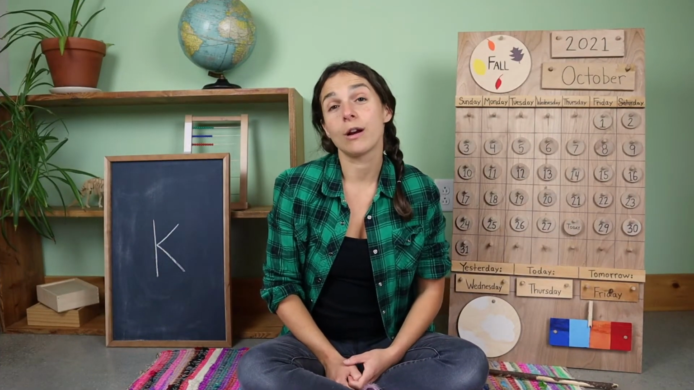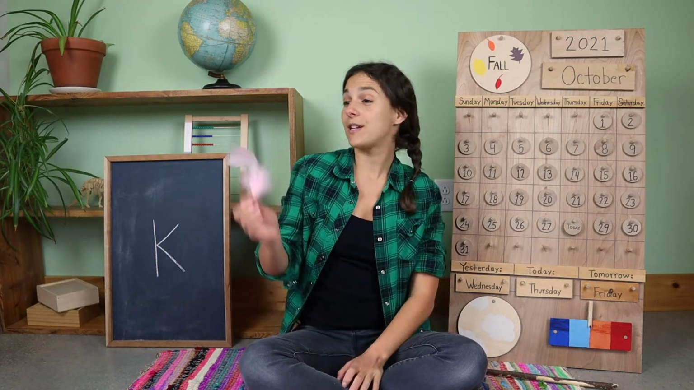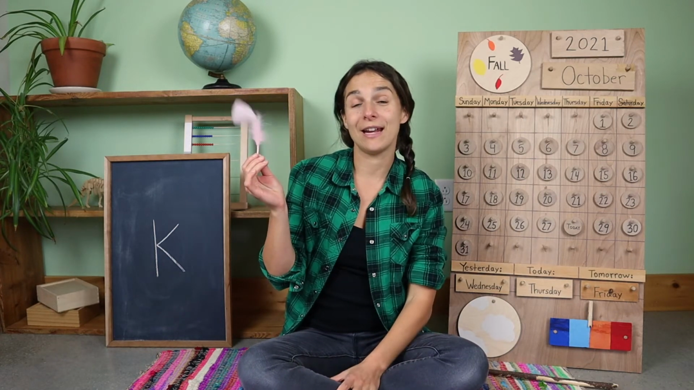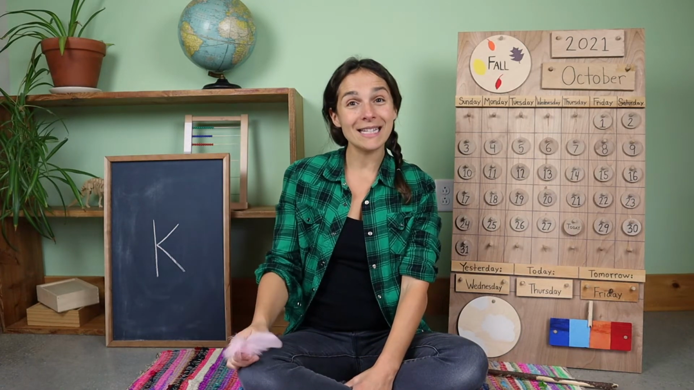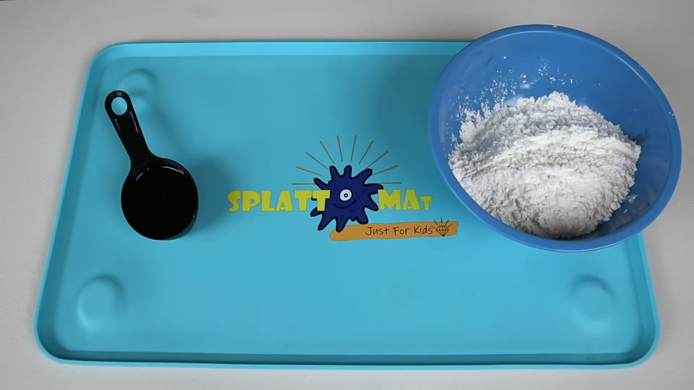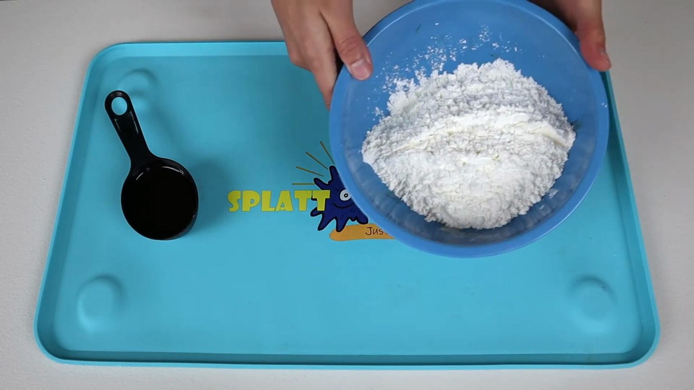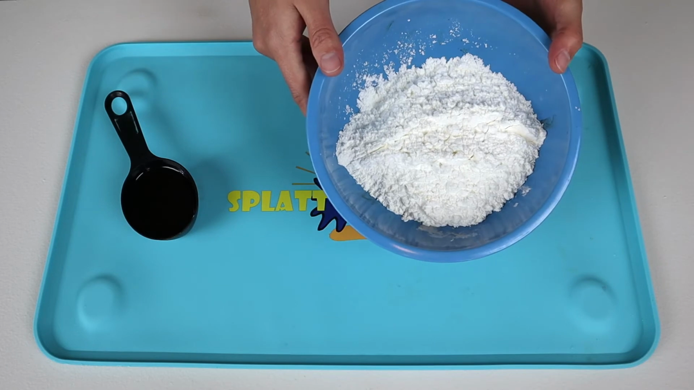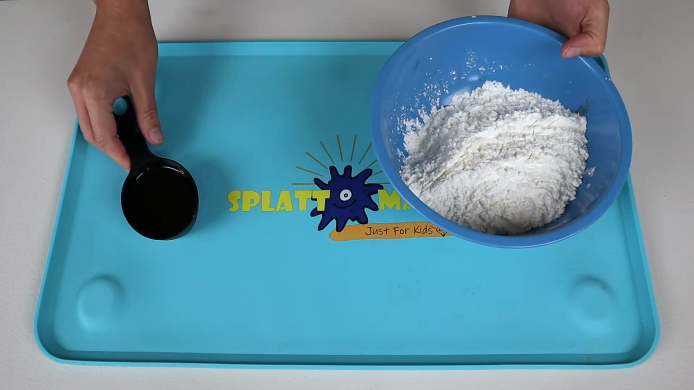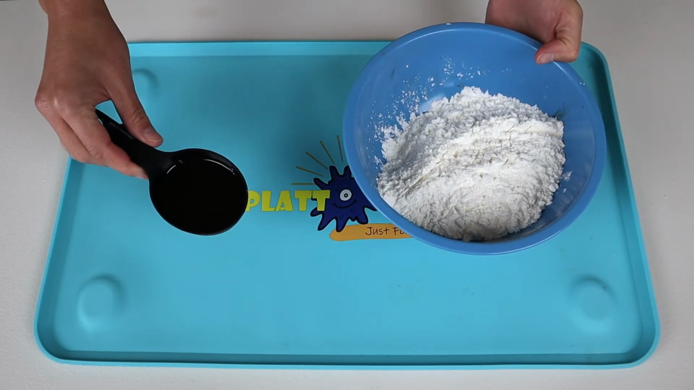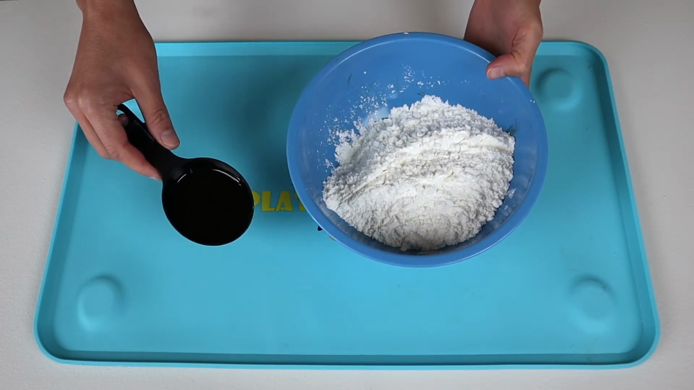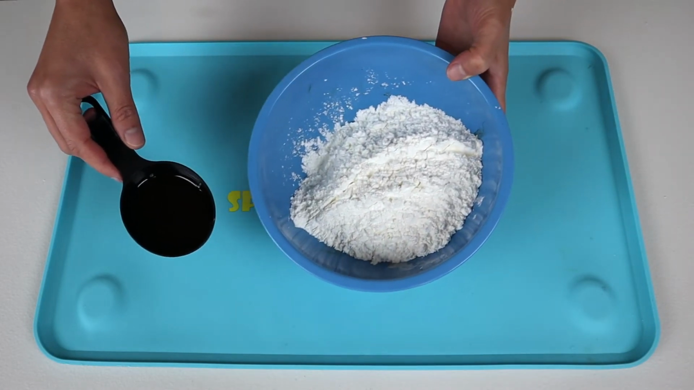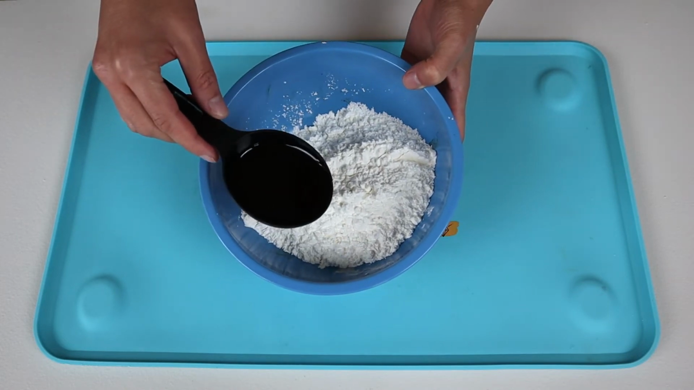Today's sensorial work is going to be very soft, similar to this feather right here. Are you ready to see what it is? Let's go make some. Today we are going to be making cloud dough. Inside of this mixing bowl, I have 2 cups of cornstarch, and here I have 1/3 of a cup of oil. You can also add up to 1/2 of a cup of oil, depending on the consistency.